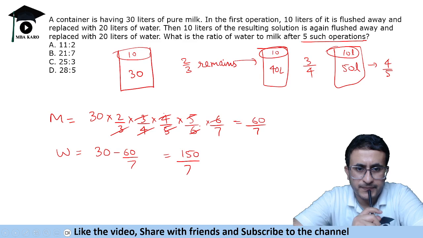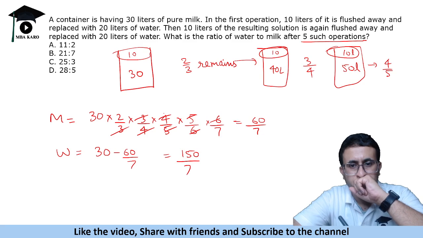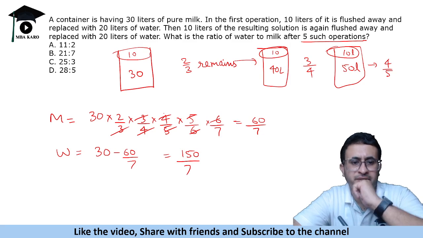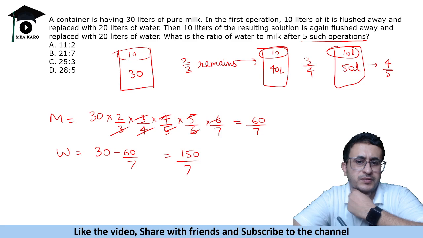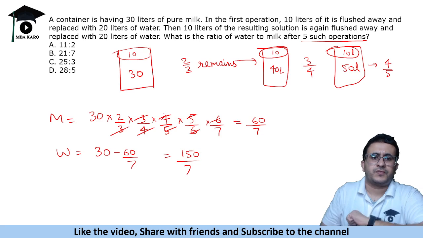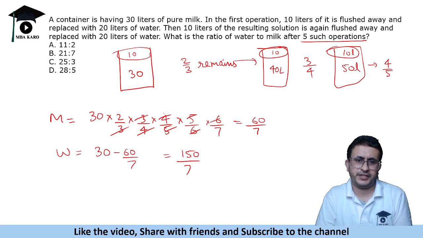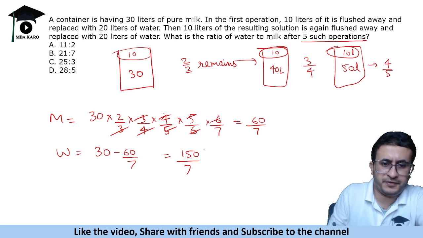Milk is 60/7. And water will be 150/7 because total quantity is... no. So water will not be 150/7.